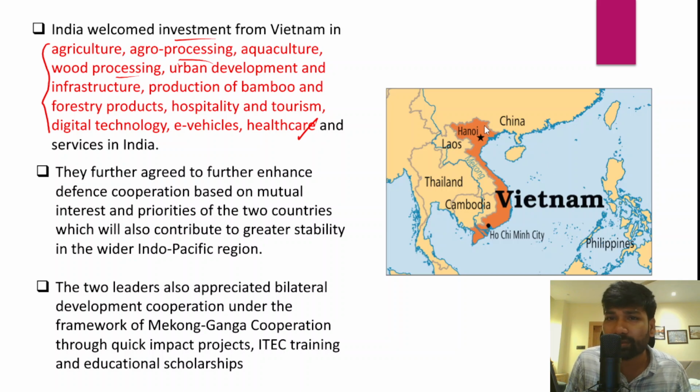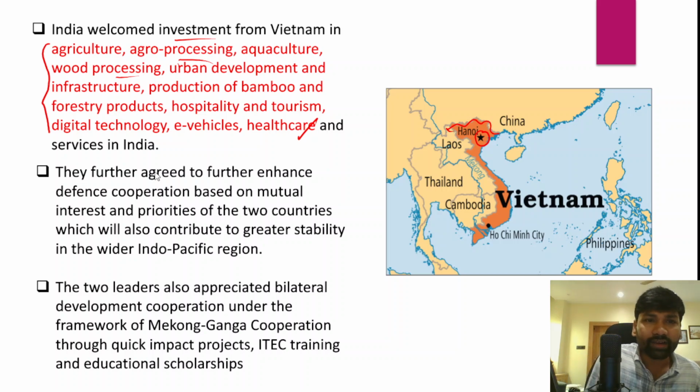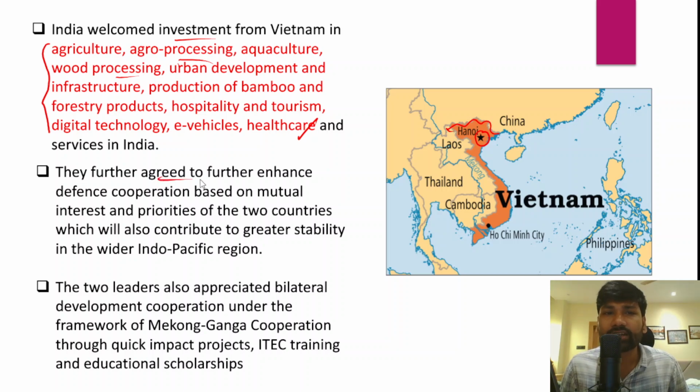You can also see on the map Vietnam's capital, right? And Vietnam also shares a long border with China. Both India and Vietnam have agreed to further enhance the defense cooperation. They're determined to enhance the defense cooperation, and this defense cooperation would be based on the mutual interest and priorities of both countries, and would contribute to greater stability in the wider Indo-Pacific region. And Vietnam is also part of the Indo-Pacific region, and Vietnam has also been facing increasing threats from China in the South China Sea.